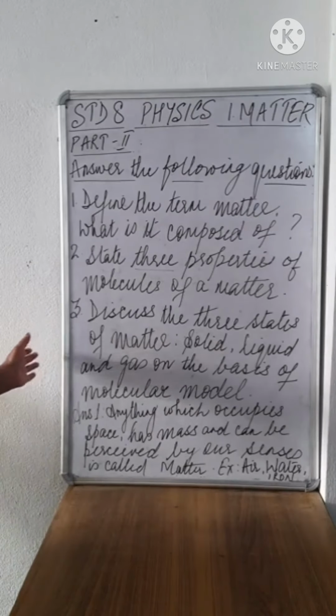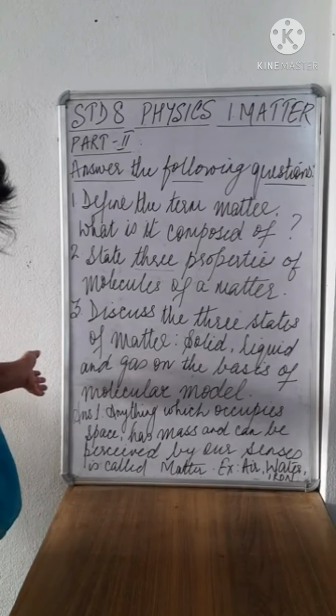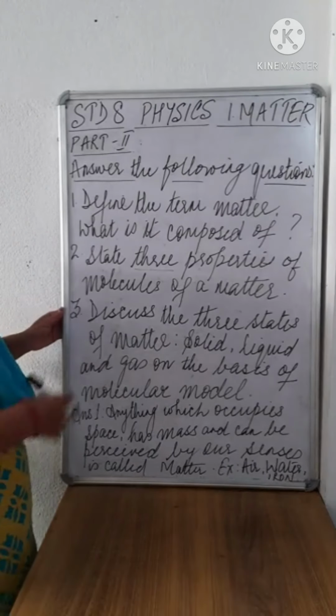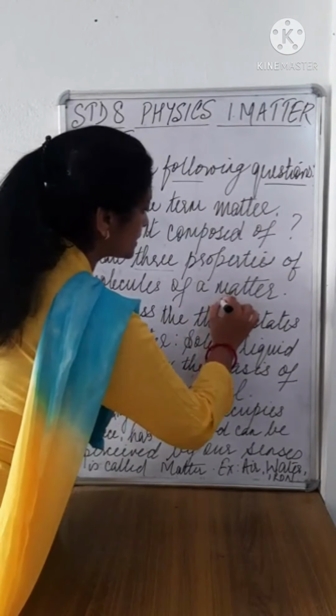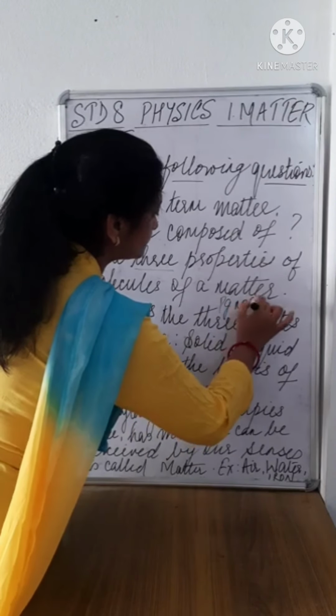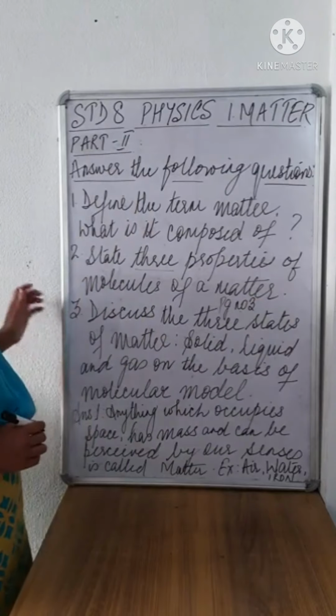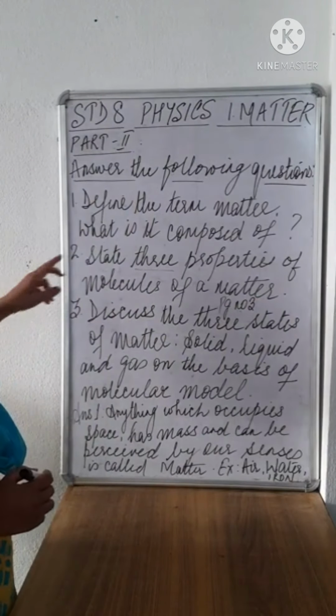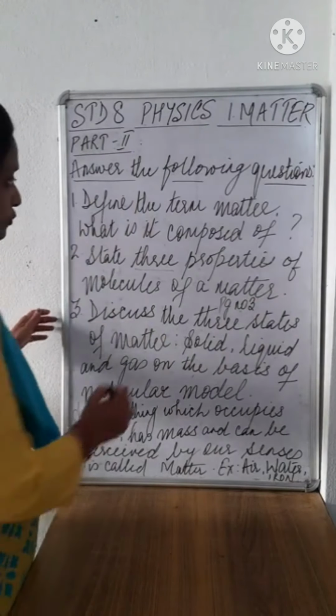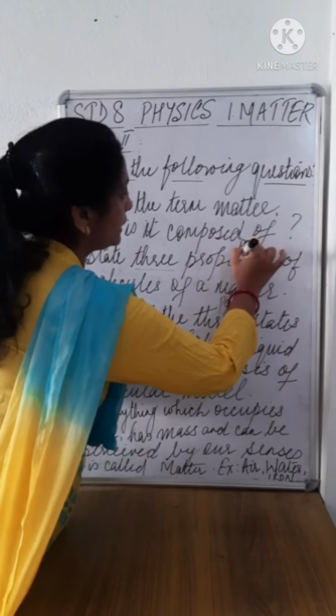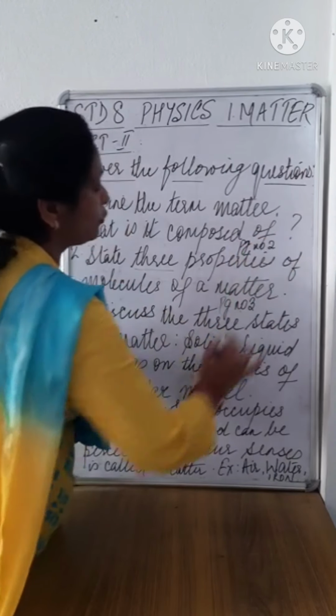It is given on page number 3 under characteristics of molecules. If you have difficulty, it's on page number 2 in your book.